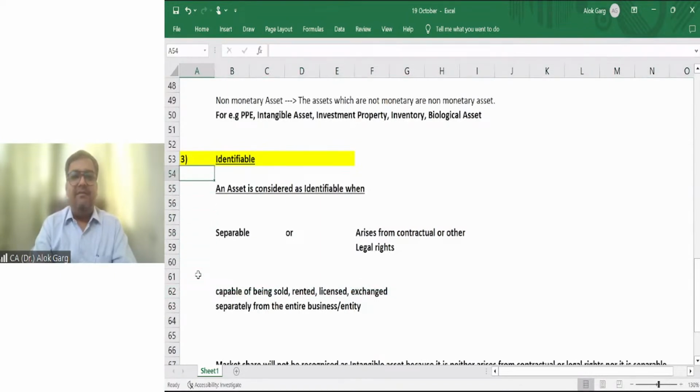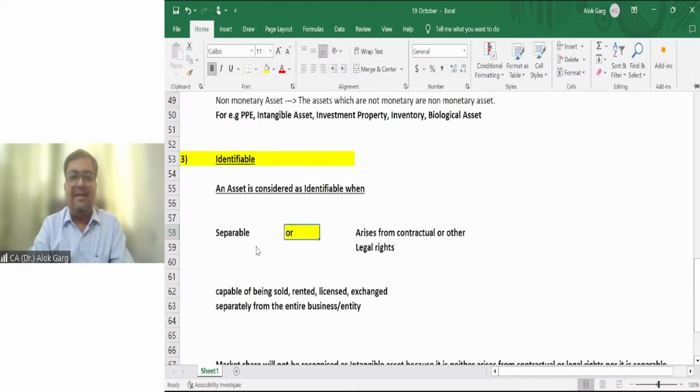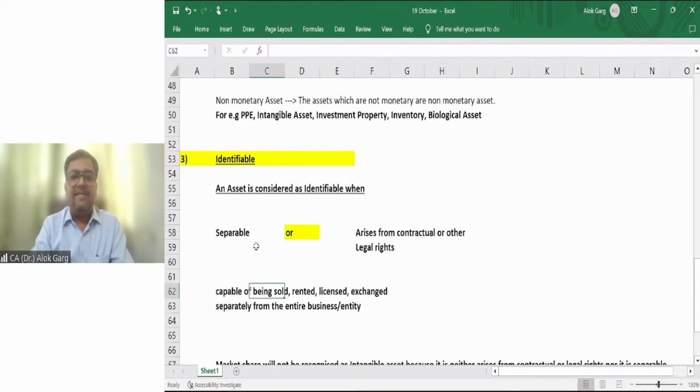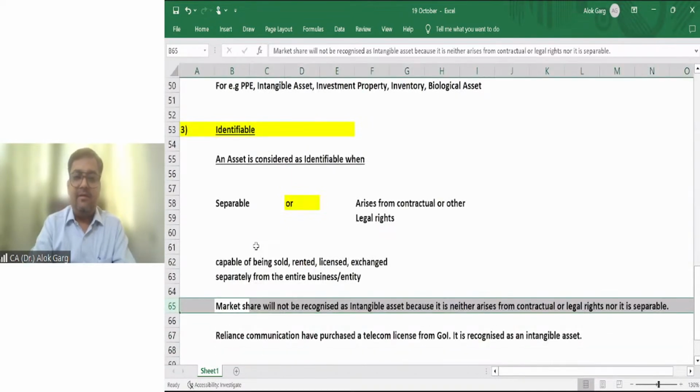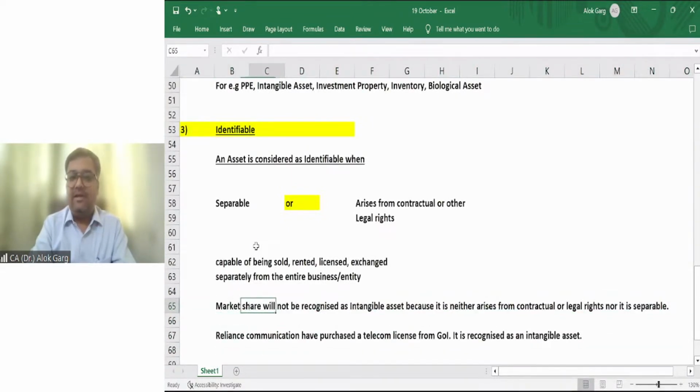So friends, identifiable we discussed. An asset is considered identifiable when it is either separable or arises from contractual or legal rights. Separable means capable of being sold, rented, licensed, or exchanged separately from the entire business or entity. For example, market share will not be recognized as an intangible asset because it neither arises from a contractual legal right nor is it separable.